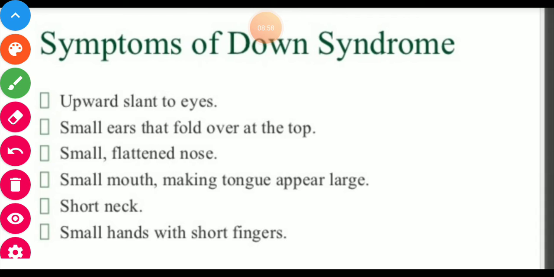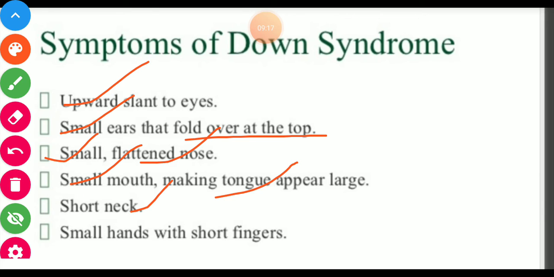Symptoms of Down syndrome. Number 1, upward slant to eyes, small ears that fold over the top, small and flattened nose, small mouth making tongue appear large, short neck, small hands with short fingers. These are the symptoms of Down syndrome.